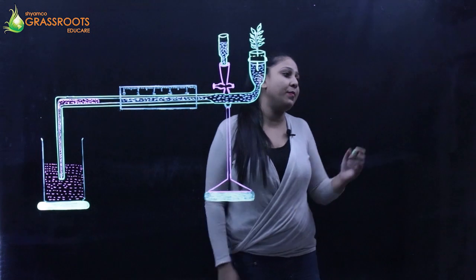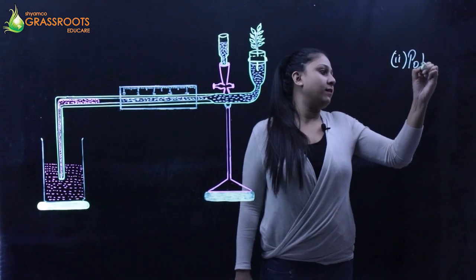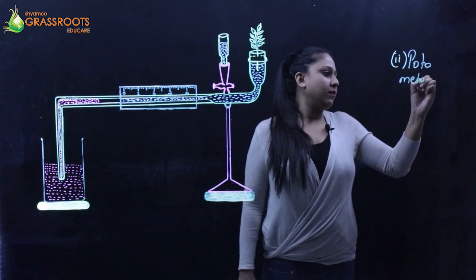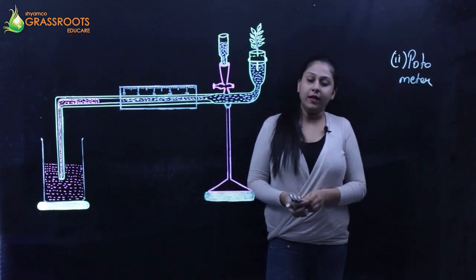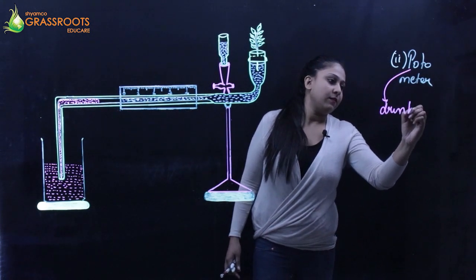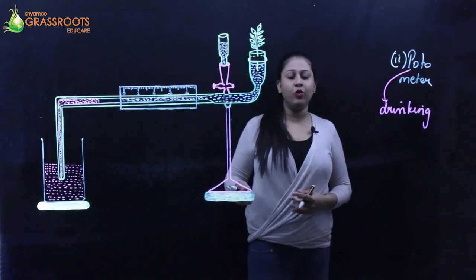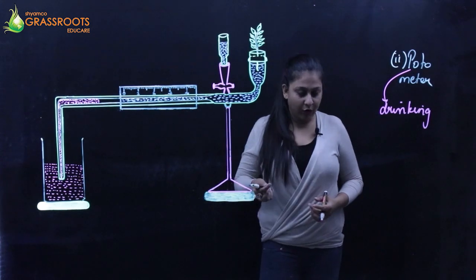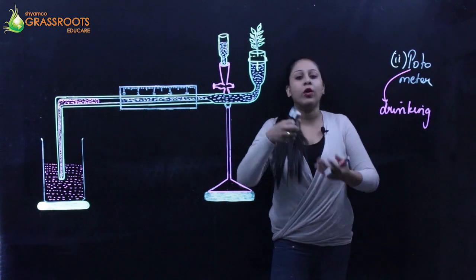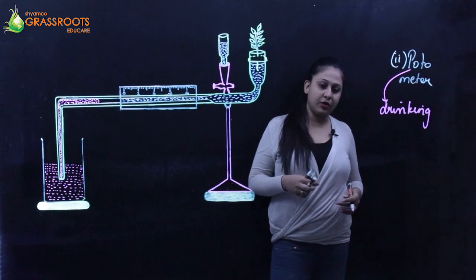Now talking about the second method of measuring the rate of loss of water, it is the potometer. When we talk about potometer, poto means drinking and meter means measurement, as you all know. So basically it is going to measure the water intake, which is equivalent to the transpiration happening in this particular procedure.